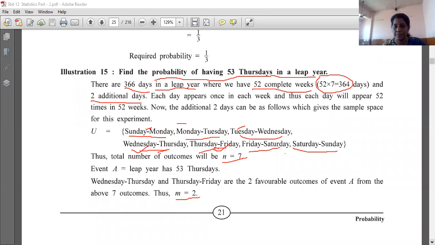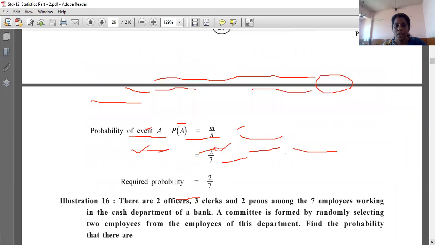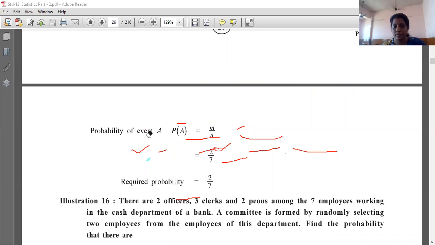Now next is P of A. So what is P of A? P of A is M upon N. And what is M? M is 2 and N is 7.